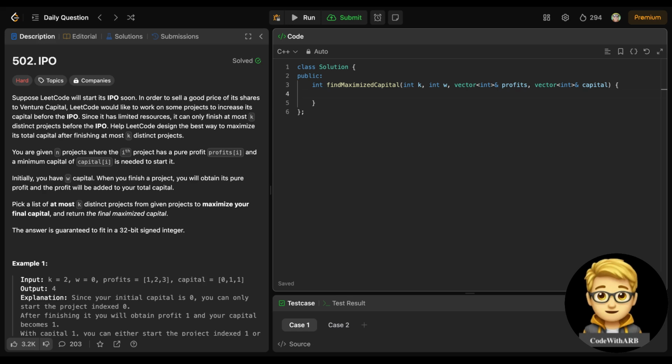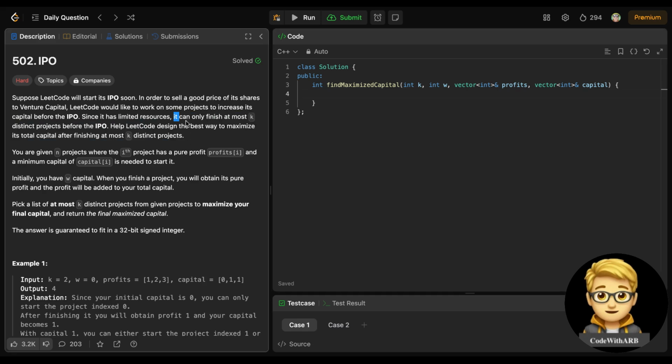Suppose LeetCode will start its IPO soon. In order to sell its shares at a good price to venture capital, LeetCode would like to work on some projects to increase its capital before the IPO. And since it has limited resources, it can only finish at most k distinct projects before the IPO. Okay, the main question starts from here, right?